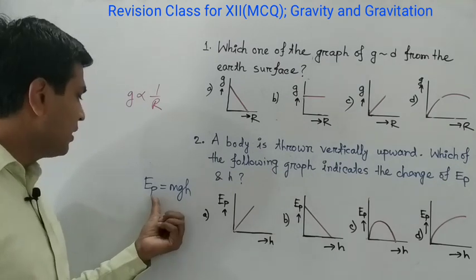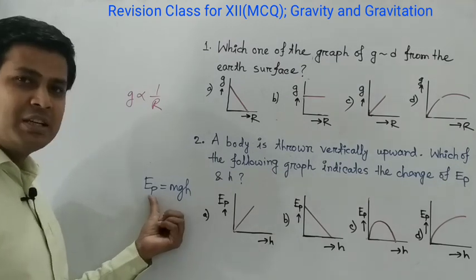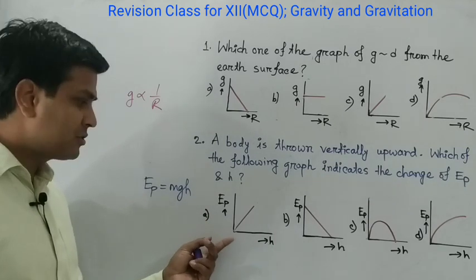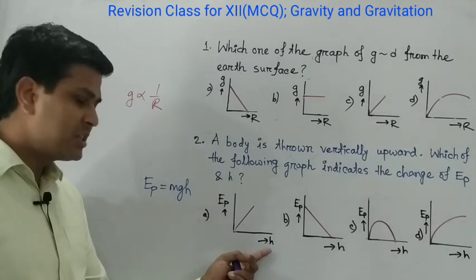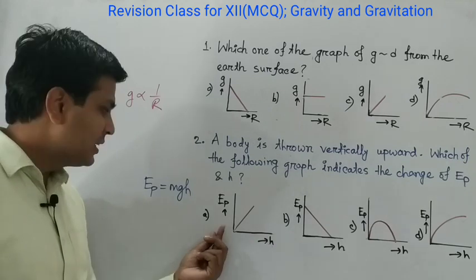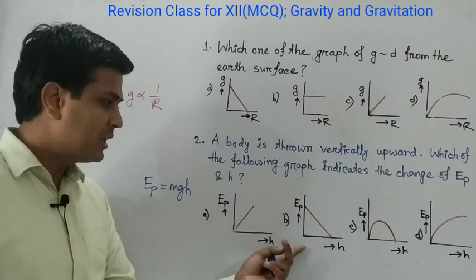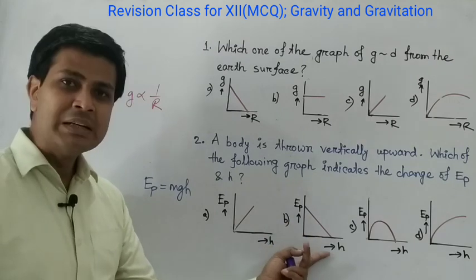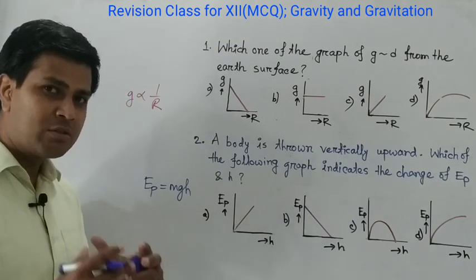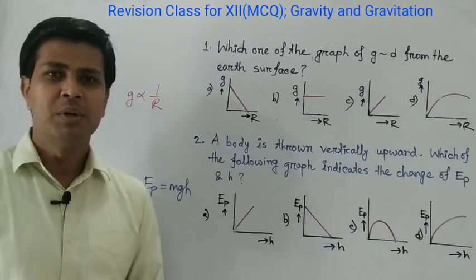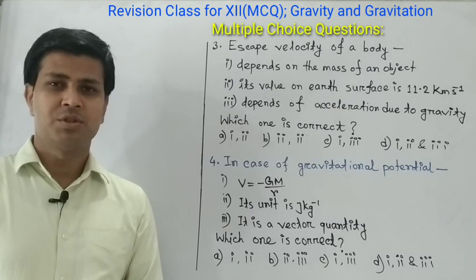That means potential energy is proportional to the height. So look at the options. The first option is, due to the increase of height, potential energy will be increased. And the second option, due to the increase of height, the potential energy will be decreased. So our right option is option A. Hope you have understood.